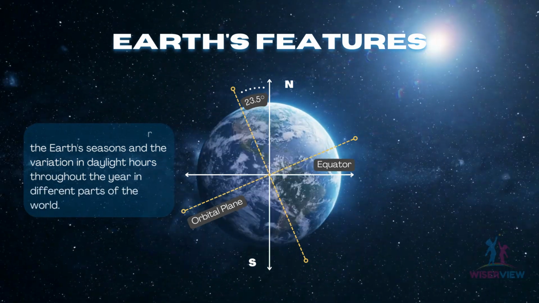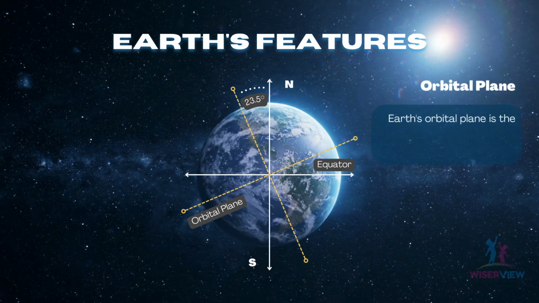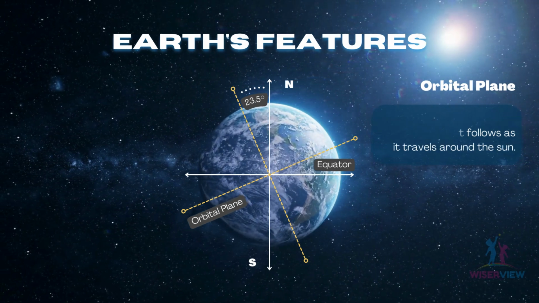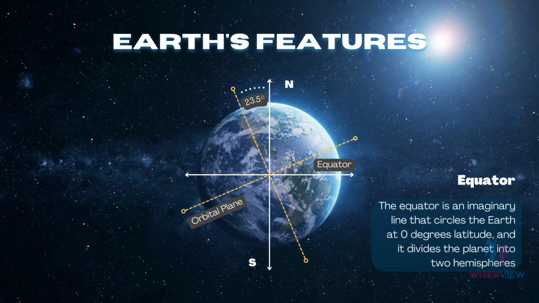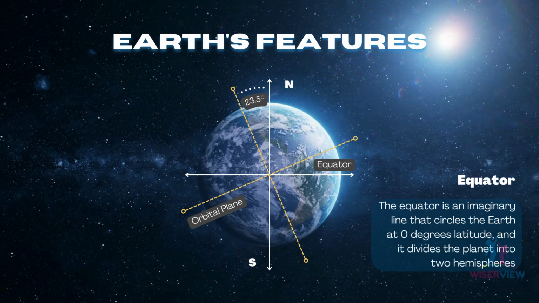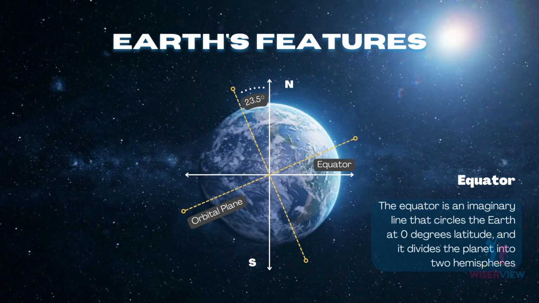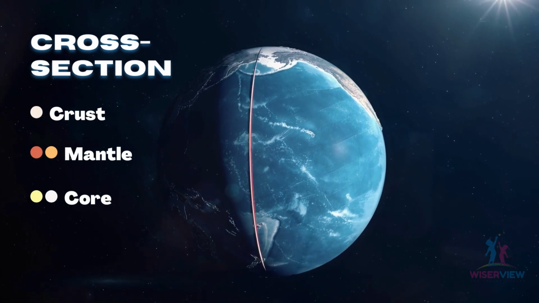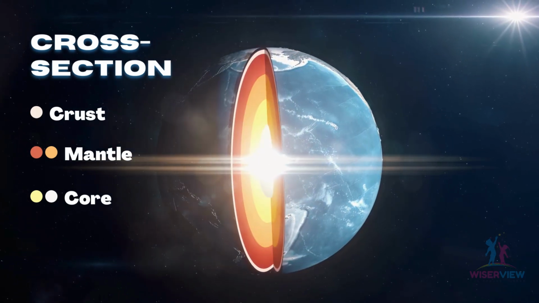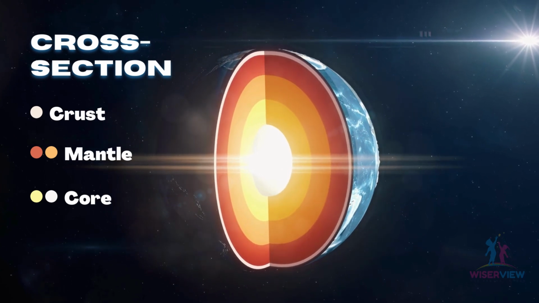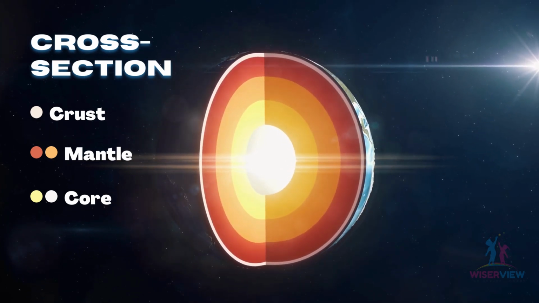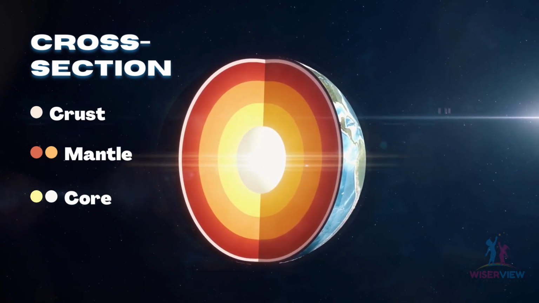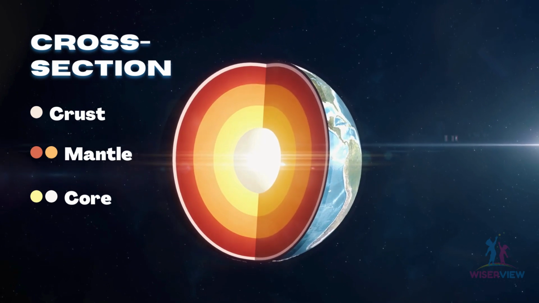Orbital plane. Earth's orbital plane is the flat path that it follows as it travels around the Sun. Equator. The equator is an imaginary line that circles the Earth at 0 degrees latitude, and it divides the planet into 2 hemispheres. Now we will move forward to Earth's internal structure. Here you can see the cross-section of the Earth. The Earth's internal structure is majorly divided into 3 layers: the crust, the mantle and the core.